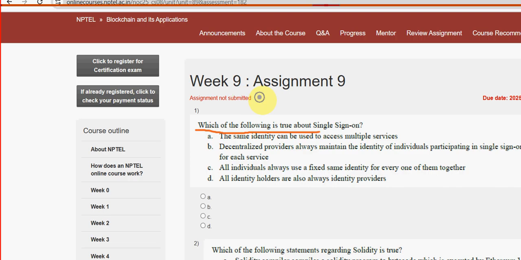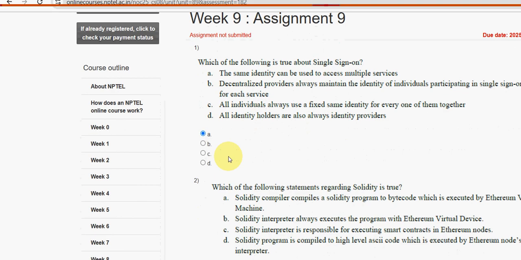Which of the following is true about single sign-on? So for first question, the first option, the same identity can be used to access multiple services. So option A is the probable solution for first question. So mark option A. Now let's move on to the second question, guys.